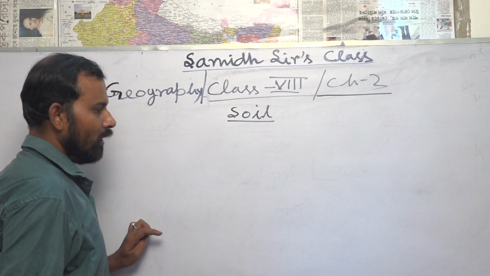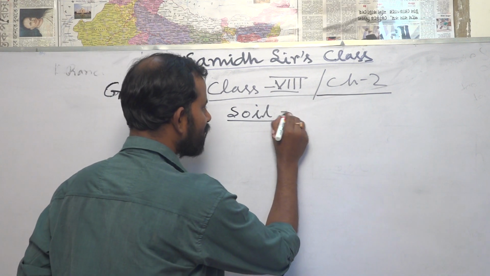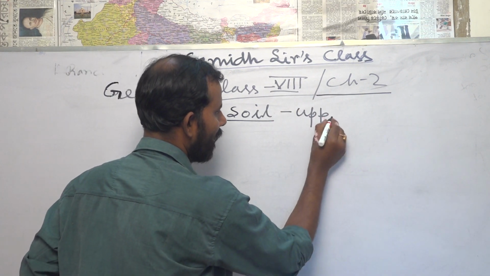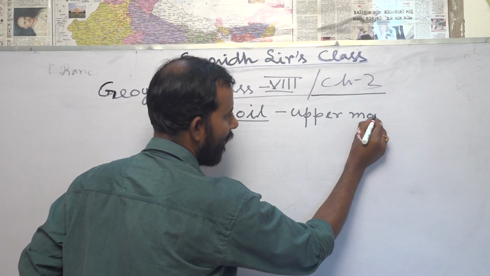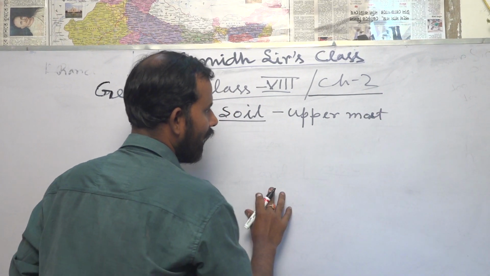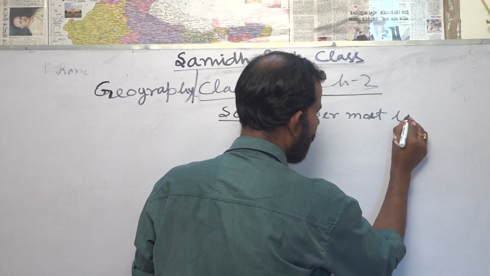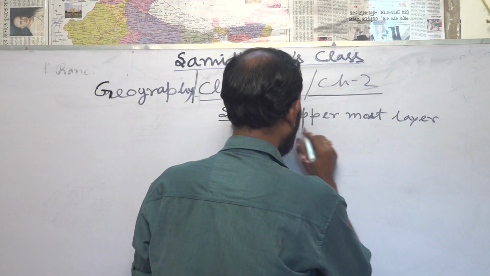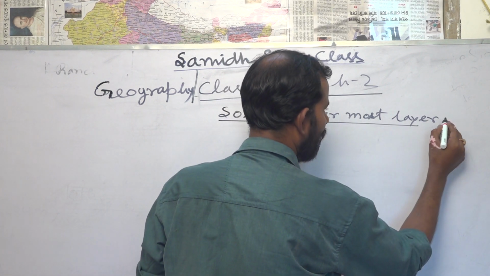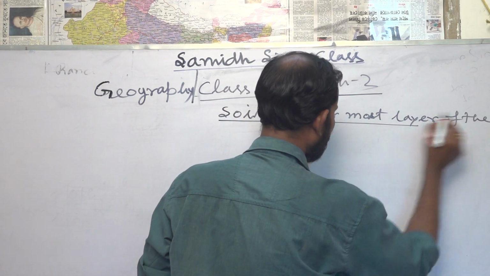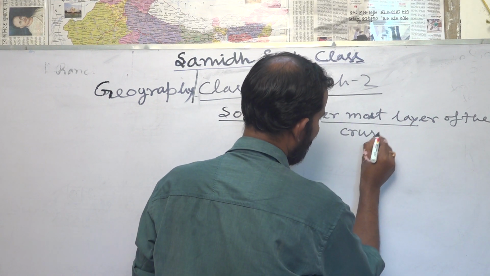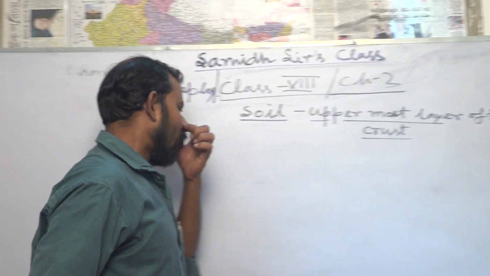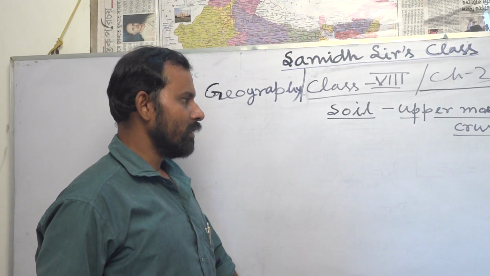What is soil? Soil is the uppermost layer of the crust, obviously.